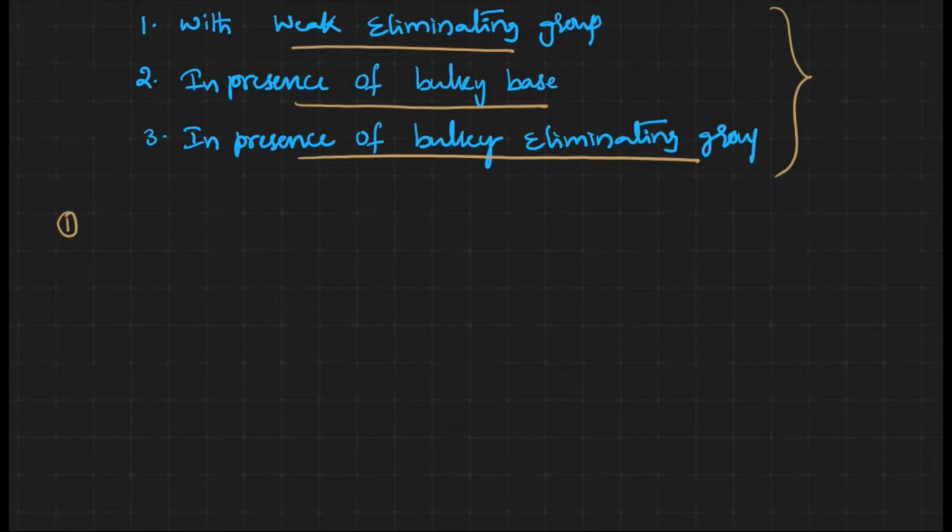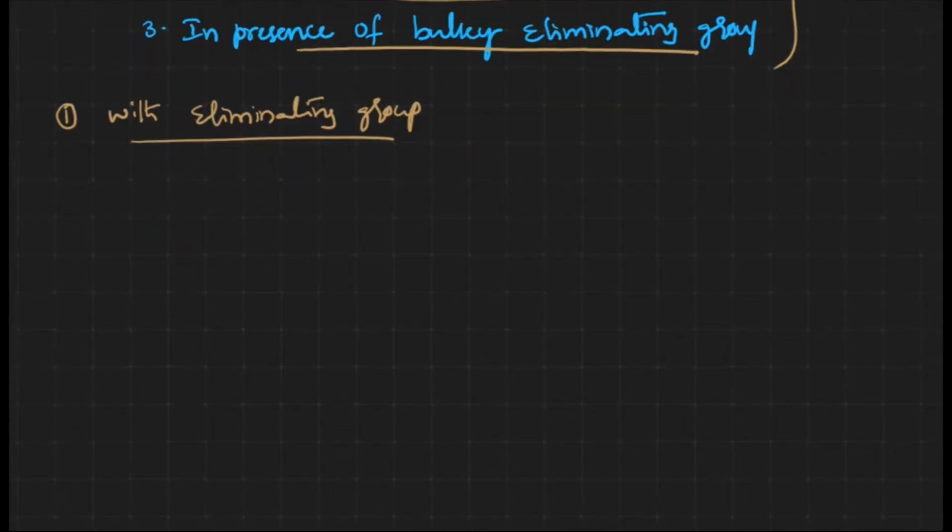What is the first one? With a weak eliminating group. Let me take some of the groups: fluoride, chloride, bromide, and iodide. We have four groups here, right? Out of these four, which is going to be the good leaving group?